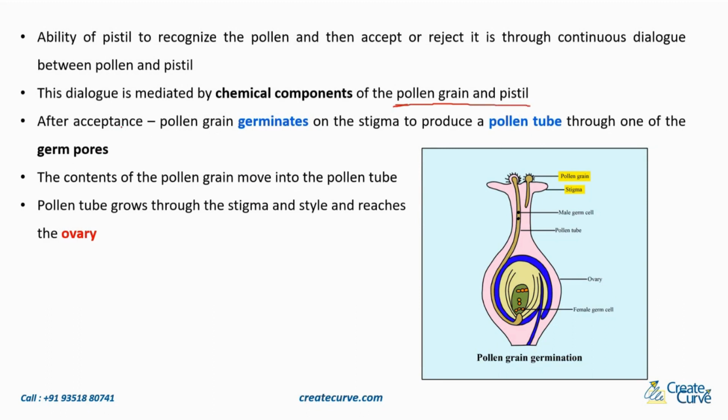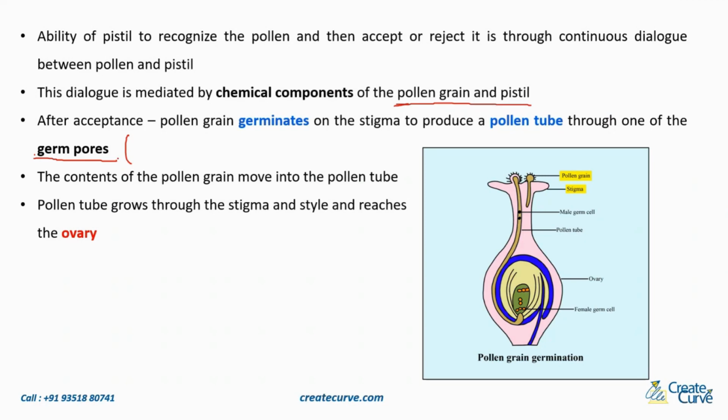Now, after acceptance, the pollen grain germinates on the stigma to produce a pollen tube through one of the germ pores. Once the pistil has accepted it, the pollen grain will germinate. Can you see this on the right side? This is the stigma, and this is the pollen grain which has come and landed on the stigma. It germinates in the sense that it becomes active, or sprouts on the stigma, to produce a pollen tube. Can you see this tube? It's going right down up to the ovary, this brown colored tube.